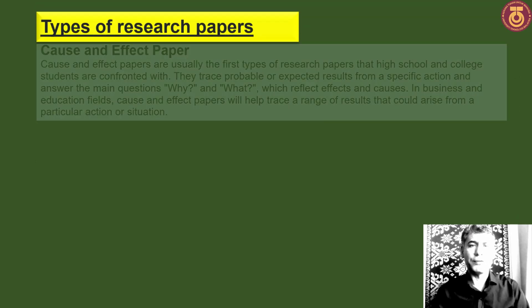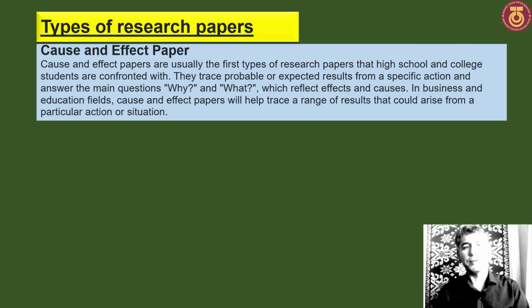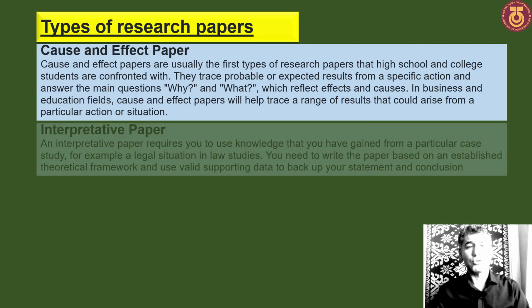The other type of research paper is the cause and effect paper. Cause and effect papers are usually the first type of research papers that high school and college students are confronted with. They trace probable or expected results from a specific action and answer the main questions, why and what, which reflect effects and causes. In business and education, cause and effect papers help trace a range of results that could arise from a particular action or situation.